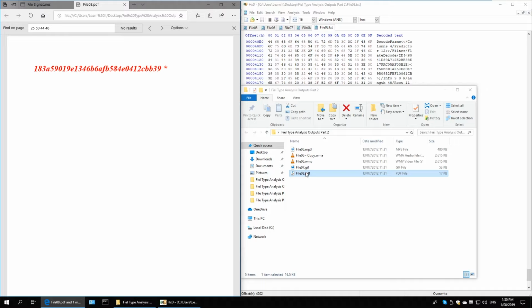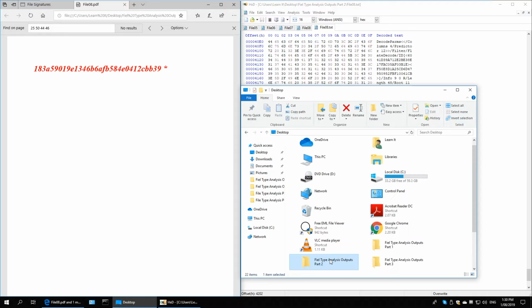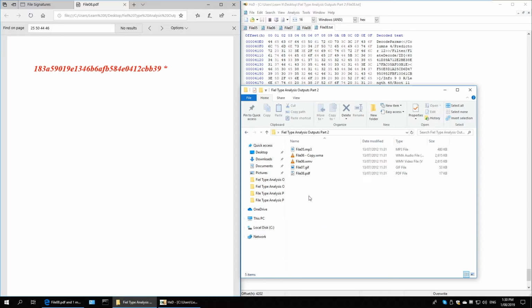So now we just present this back to our investigation team, and then they'll handle the situation from here to clarify that we can access these files, and these are the respective file types. And then you can rule out if there's any other information contained within these files. For this particular file signature analysis, this is all you need to conduct. So that brings us to the end of our segment.